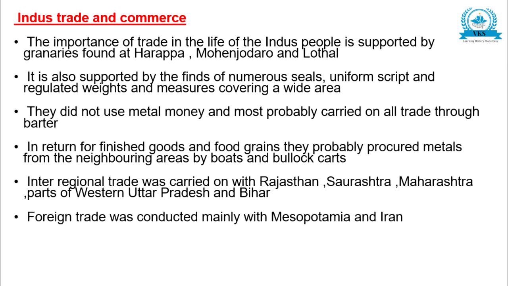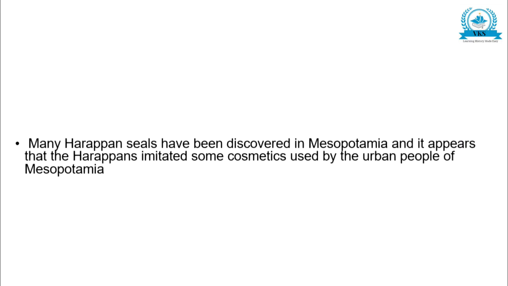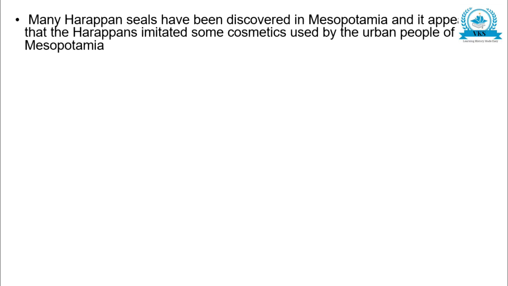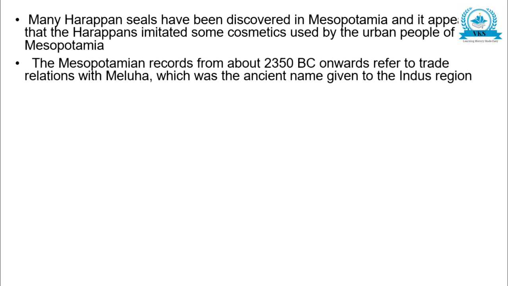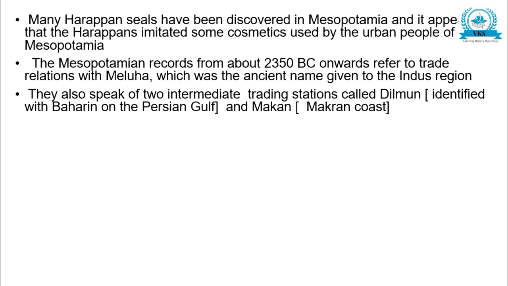Foreign trade was conducted mainly with Mesopotamia and Iran. Their cities also had commercial links with the people of the Tigris and Euphrates basin. Many Harappan seals have been discovered in Mesopotamia, and it appears that the Harappans imitated some cosmetics used by the urban people of Mesopotamia. The Mesopotamian records from about 2350 BC onwards refer to trade relations with Meluha, which was the ancient name given to the Indus region. They also speak of two intermediate trading stations called Dilmun, identified with Bahrain on the Persian Gulf, and Makan, the Makran coast.